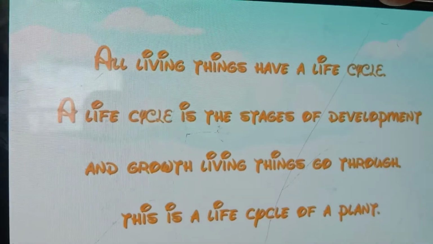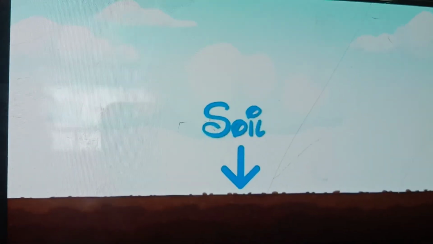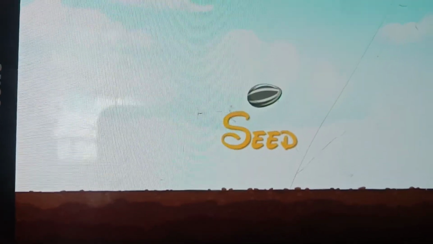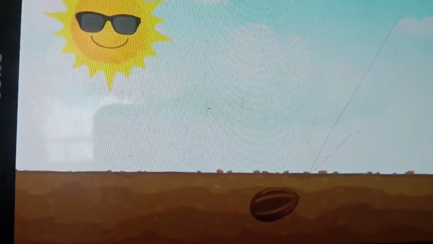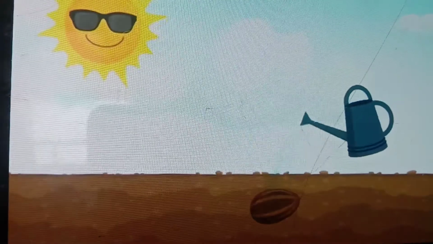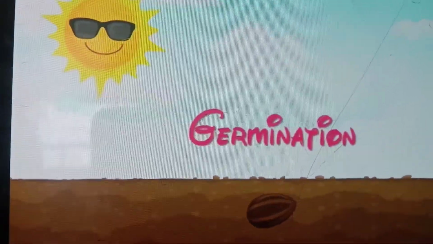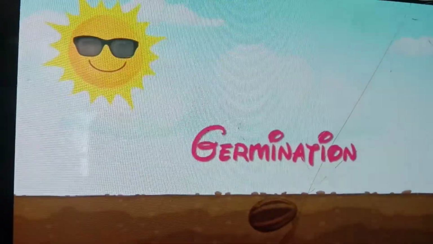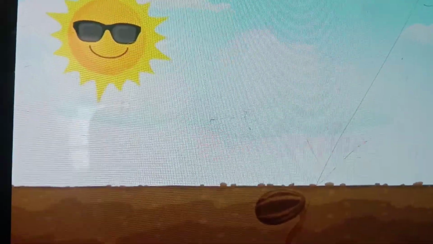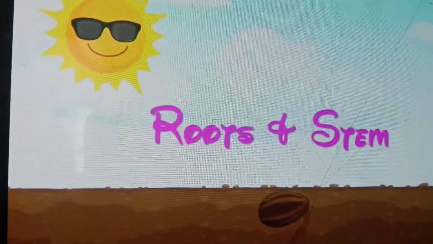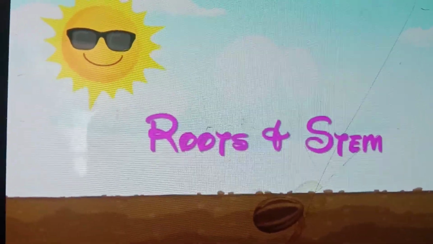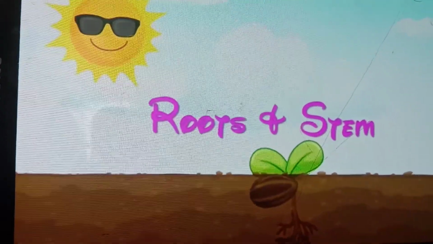All living things have a life cycle. Now we are going to see the life cycle of the plant. This is the soil into which the seed is planted, and then with the help of sun and water the seed will germinate. Then after germination, roots and stems will grow,